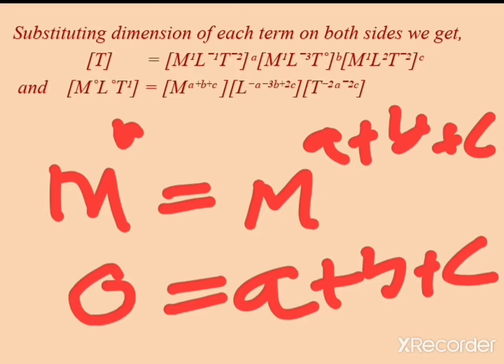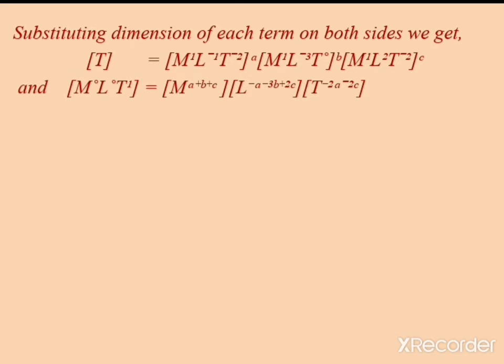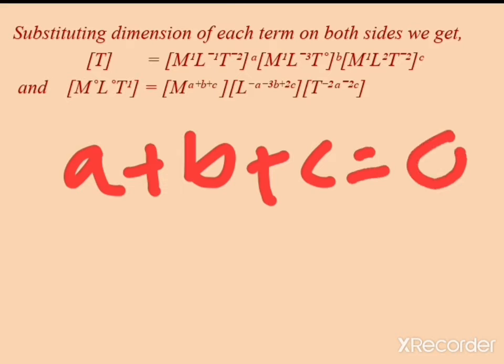Okay, so this is for the term M. Okay, so that means what? For the term M, the power can be equated to 0.